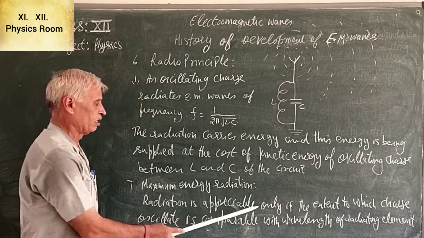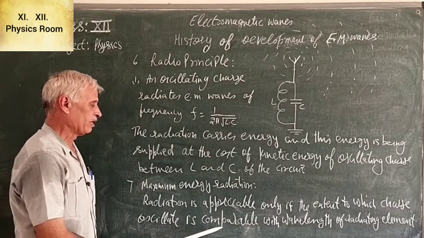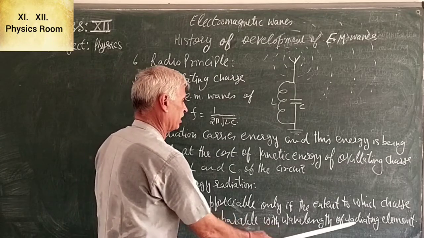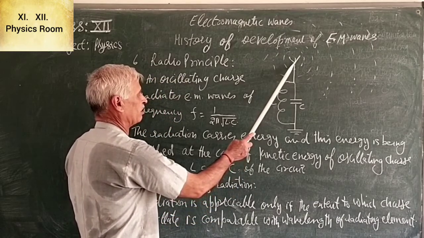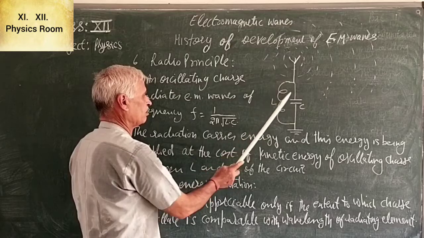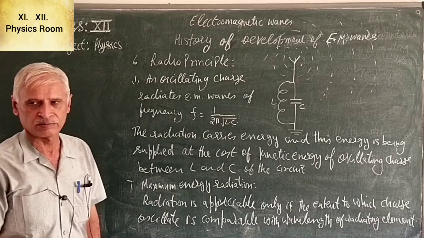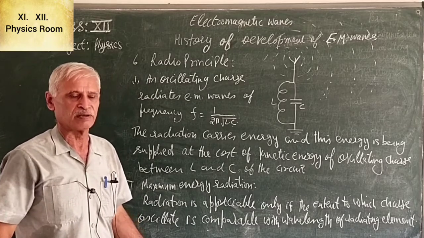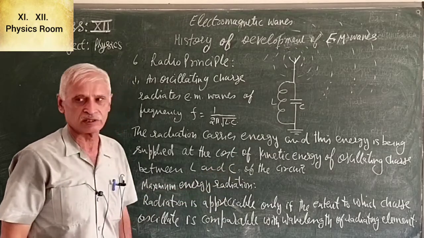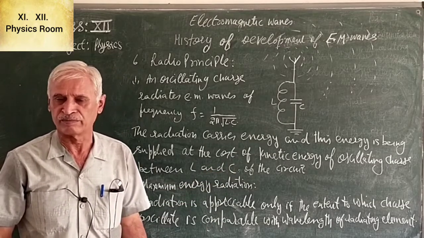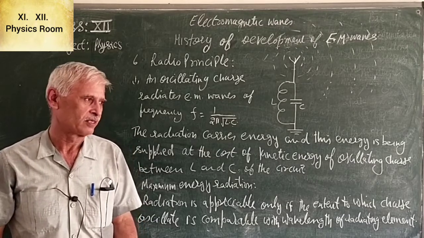Radiation is appreciable only if the extent to which the charge oscillates is comparable with the wavelength of the radiating element. The maximum energy radiation is only possible when the wavelength of the radiating element and the wavelength of the charge oscillation are the same or nearly the same. Only then will maximum radiation take place.